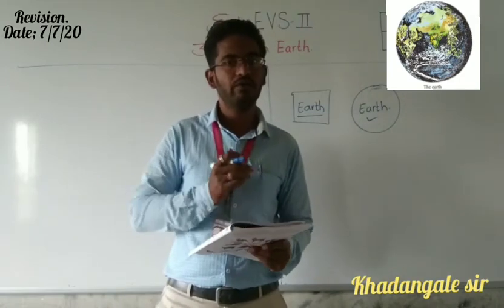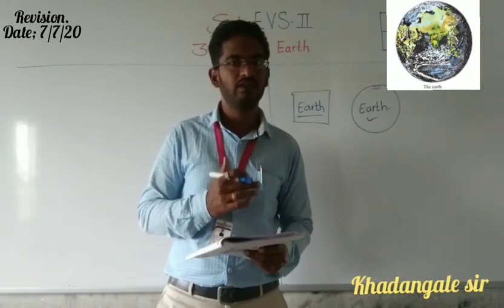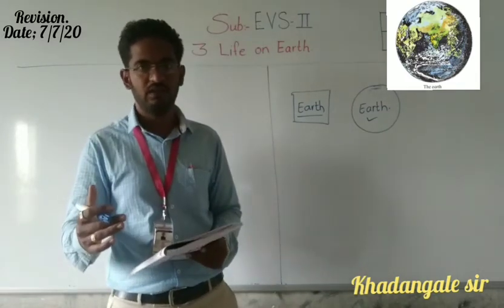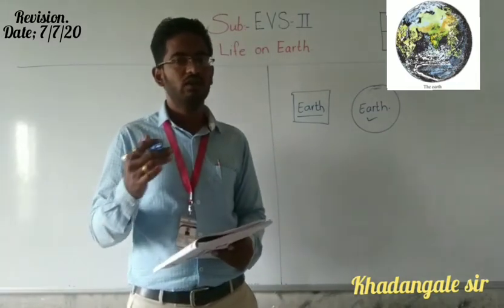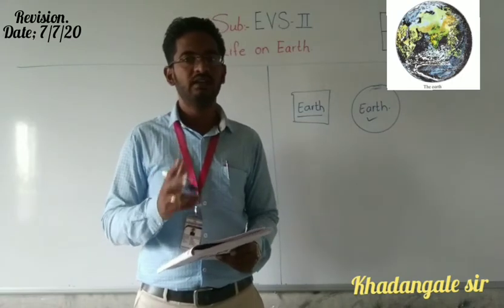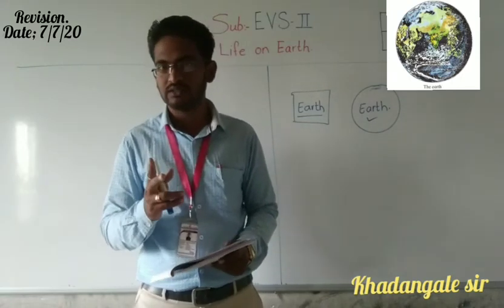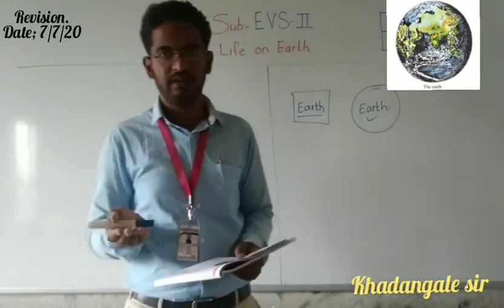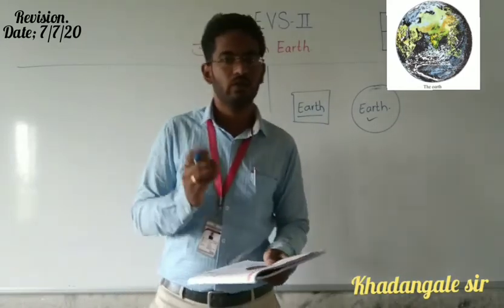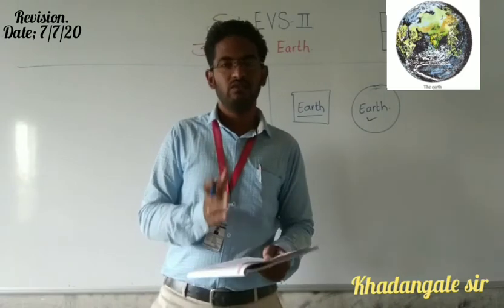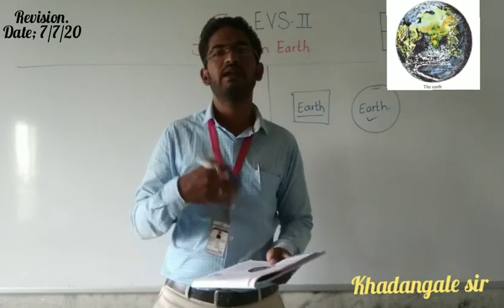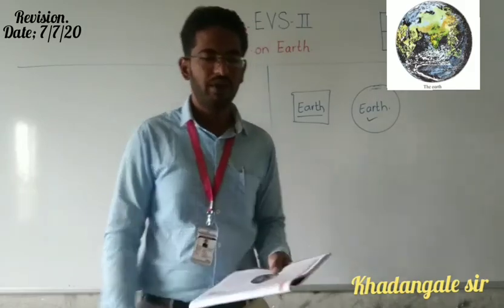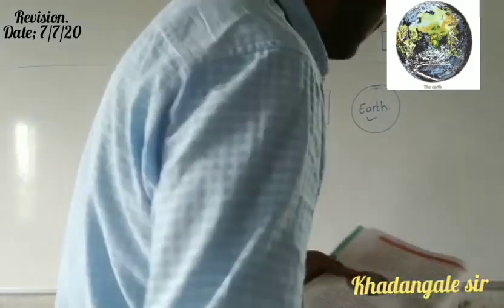But how are we going to learn history? In the second chapter we learned how to learn history step by step. We made 2 parts of the period, pre-historical period and historical period. So we have made 2 parts and we can learn it easily.